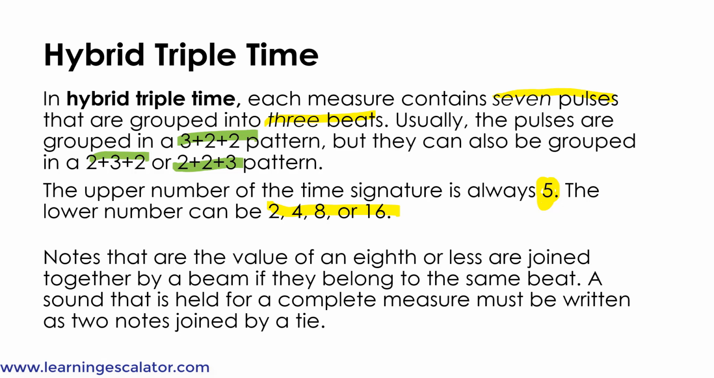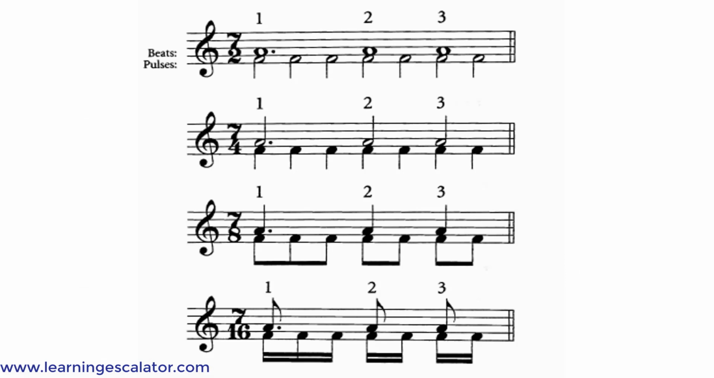Notes that are the value of an eighth or less are joined together by a beam if they belong to the same beat. A sound that is held for a complete measure must be written as 2 notes joined by a tie. So here is things in compound and hybrid triple meter. So the top is always 7, and just like before, the top shows the beats.